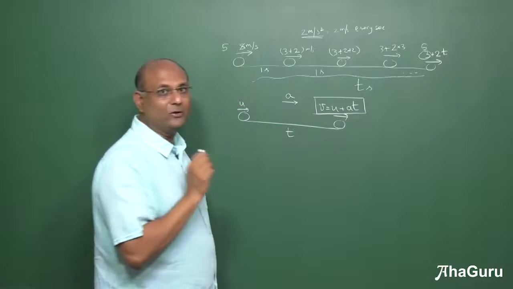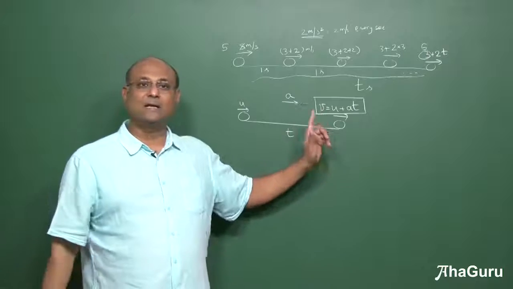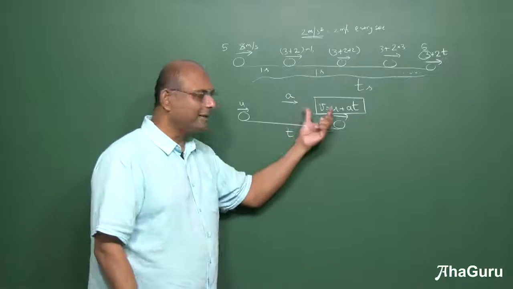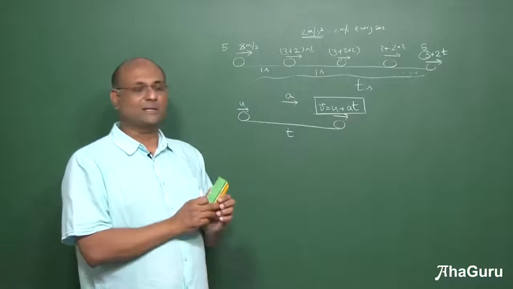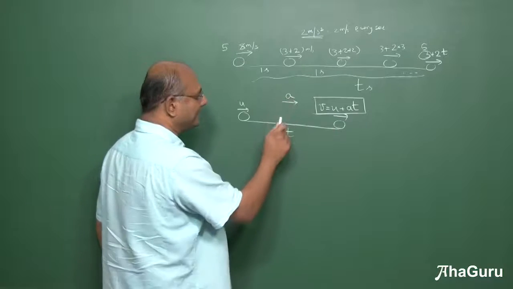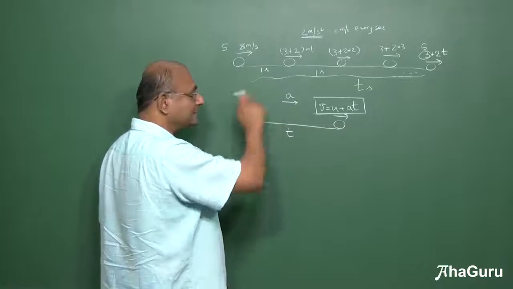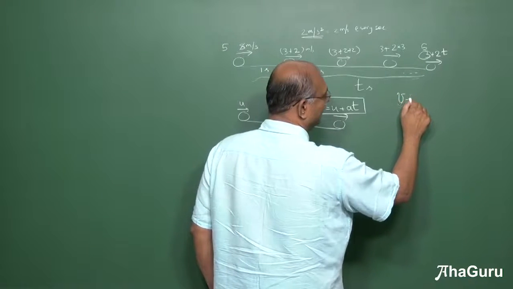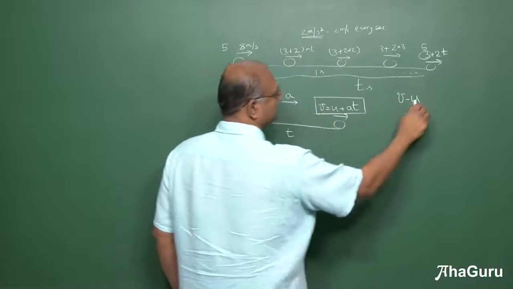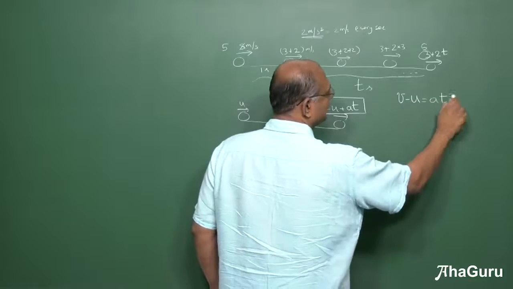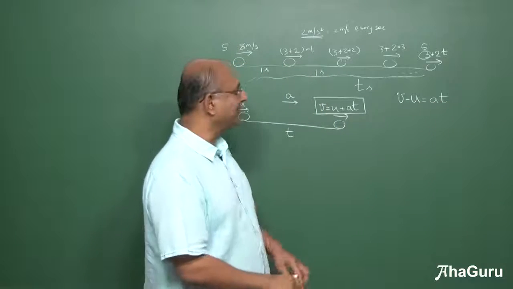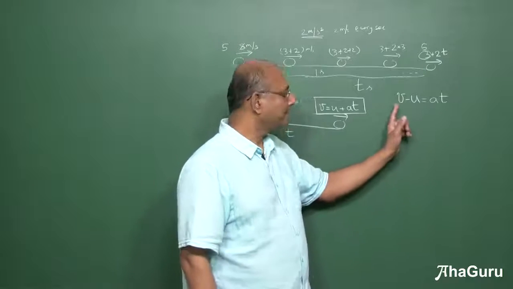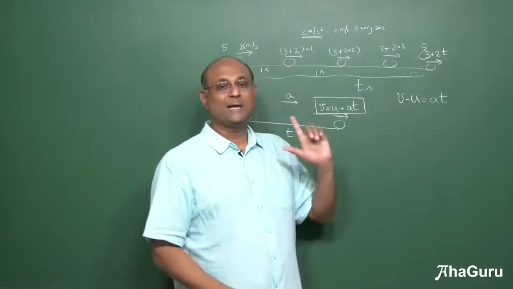This is something that Galileo had come up with. We call this Galileo's first equation of motion. But really what is it? It is really the definition of acceleration, right? Acceleration into time changes velocity. We will learn to write this also this way. v minus u is at. Sometimes we learn acceleration is defined as v minus u by t. But basically it is the same thing as saying v minus u is at.